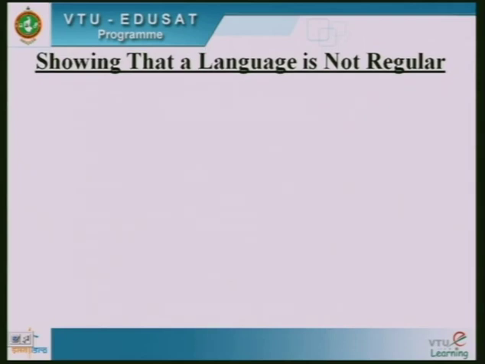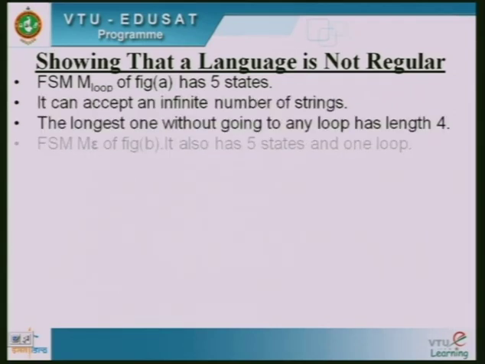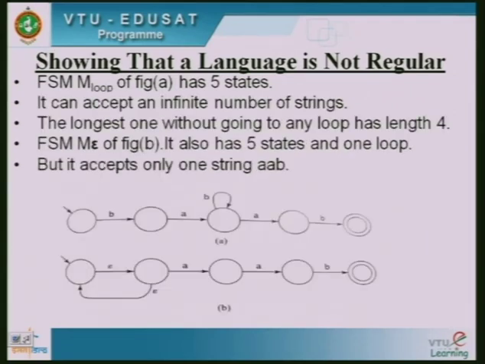Next, showing that a language is not regular. We will consider the two FSMs displayed here. In figure A, this is a finite state machine which has one loop, so it can accept an infinite number of strings. Not only does it accept BAAB, it accepts BABAB, BABBAAB.